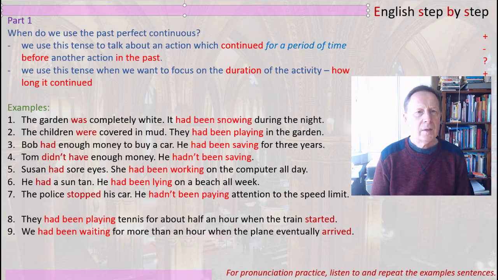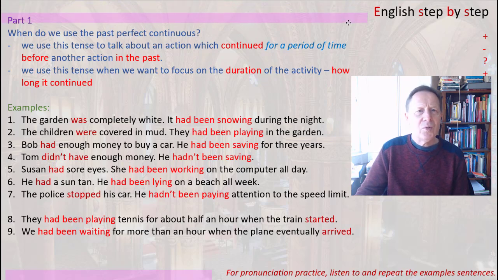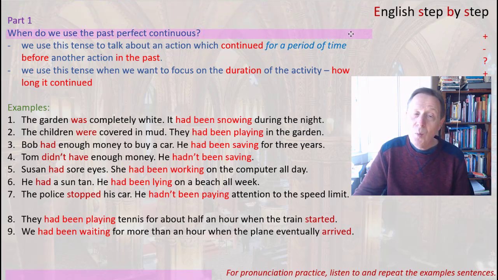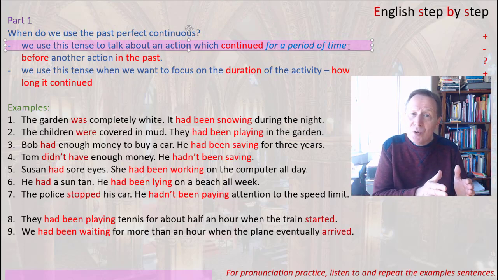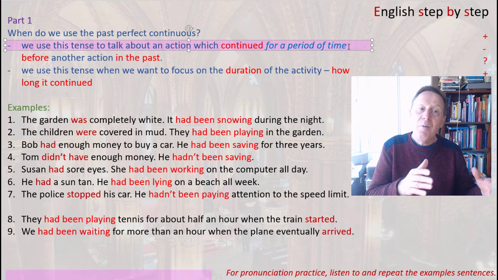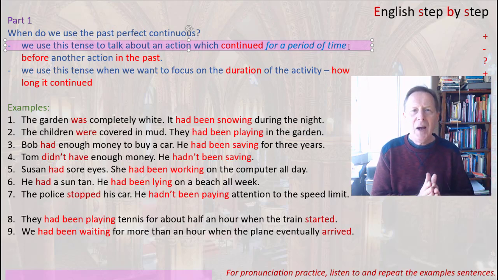So this video is about past perfect continuous. Before you watch this one, it might be a good idea to watch my videos on past perfect simple and also present perfect continuous, because a lot of the rules, a lot of the patterns are similar. So, when do we use past perfect continuous? Well, we use this tense to talk about an action which continued for a period of time before another action in the past. So, this is a continuous tense.